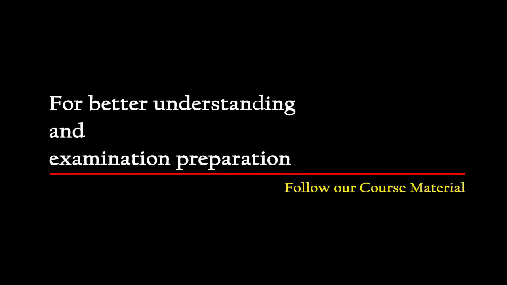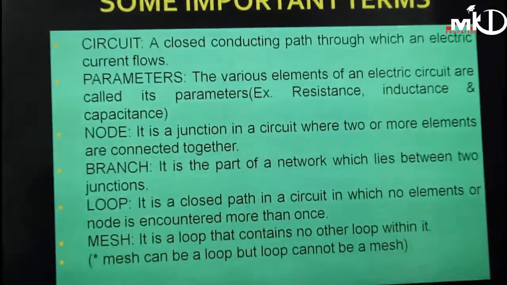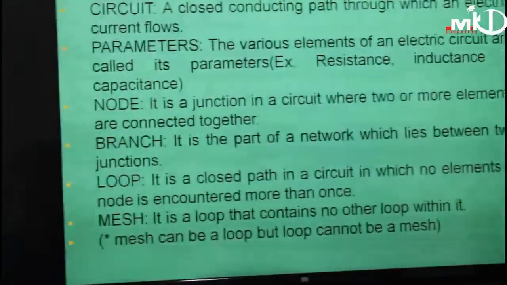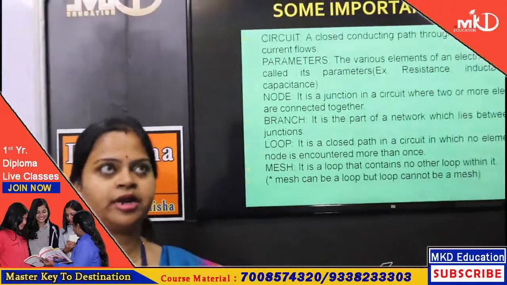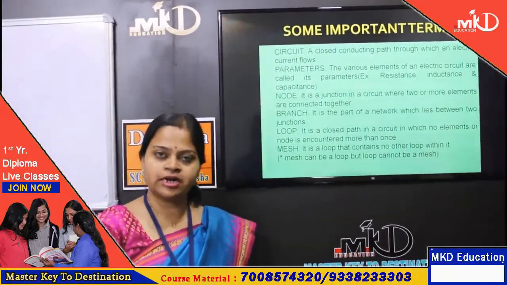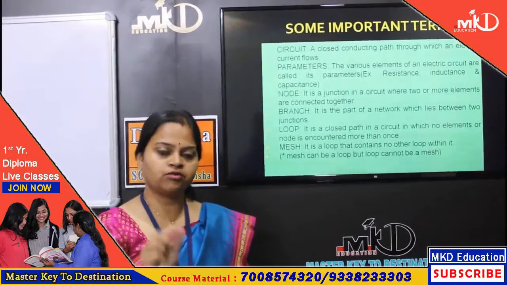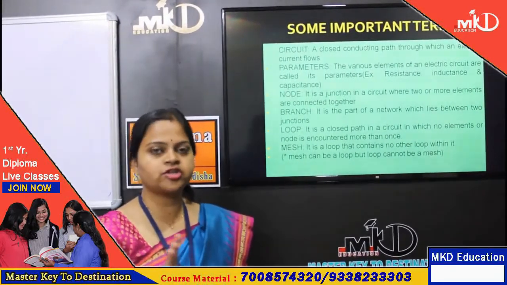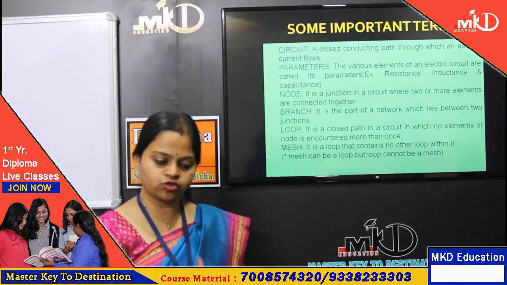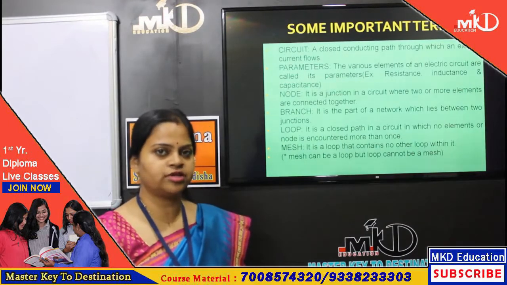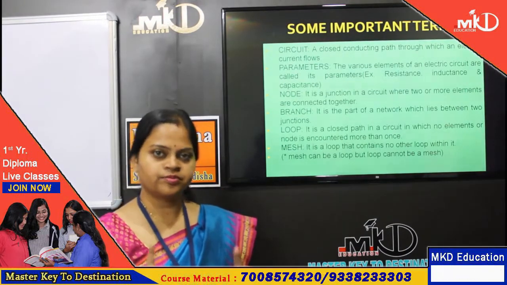First, this is a circuit. A circuit is a closed conducting path through which an electric current flows. If we have a network and at some point it is open circuited, no current will flow, so that is not a circuit. We may connect fans, lights, bulbs with wires, but if the switch is not on, the circuit is open and no current will flow. When the switch is on, current flows, the circuit is closed, and that is known as a circuit.